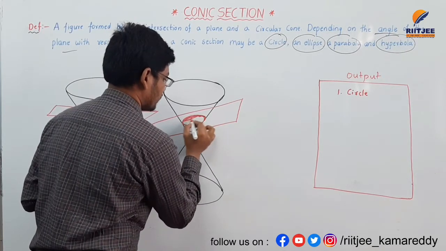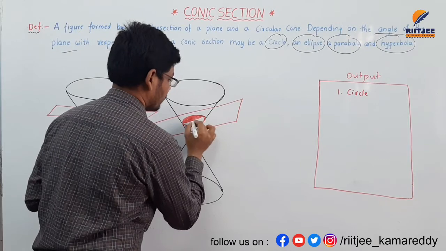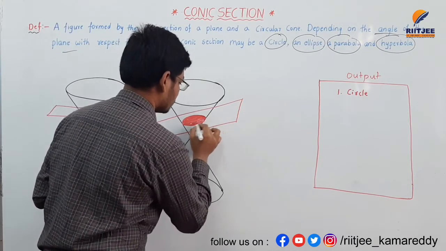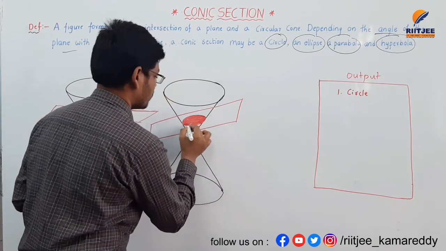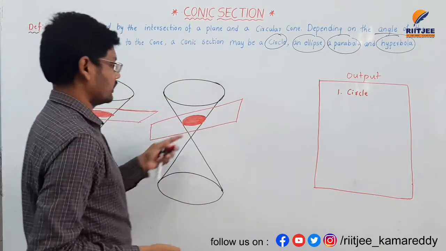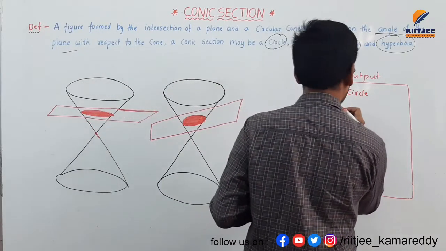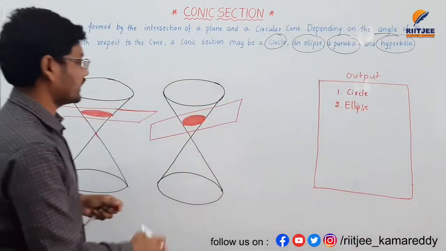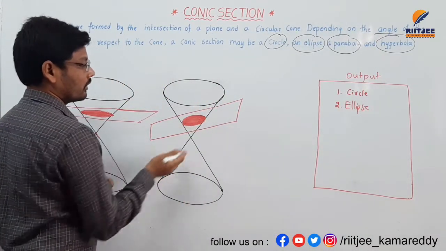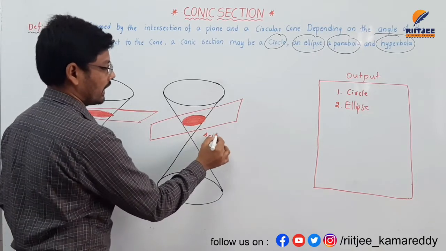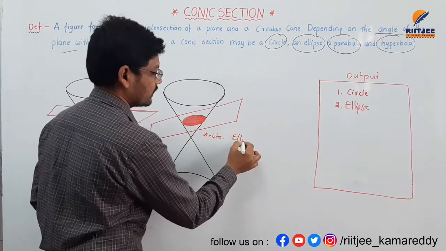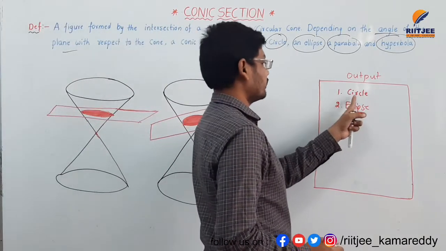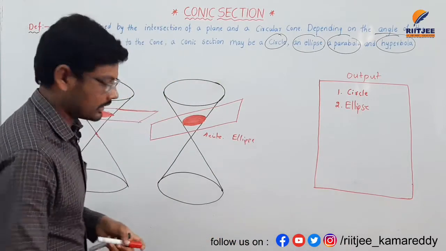The shaded region is the plane intersecting the cone into two parts. This part is called an ellipse. This is the shape of the ellipse. So when a plane intersects a right circular cone at an acute angle, the section is called an ellipse. This is the ellipse and this is the circle. First one is the circle and the second one is the ellipse. And the next one is